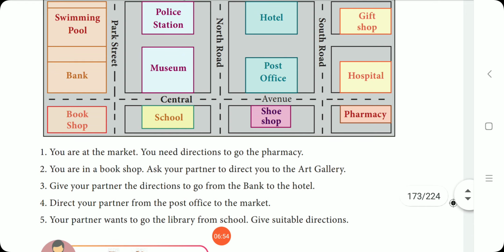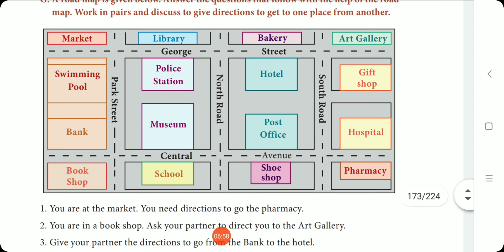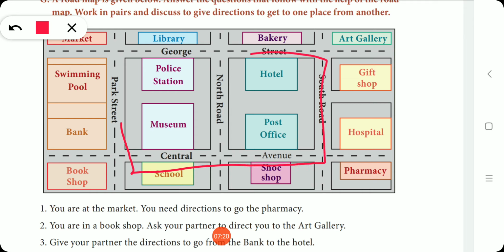Okay, next, what is the third question? Third question is, give your partner the directions to go from the bank to the hotel. So where is the bank? Here is the bank. You have to go to the hotel. So we can choose like this, or we can choose like this. You should not choose like this, because it will be the longest way from the bank to the hotel.